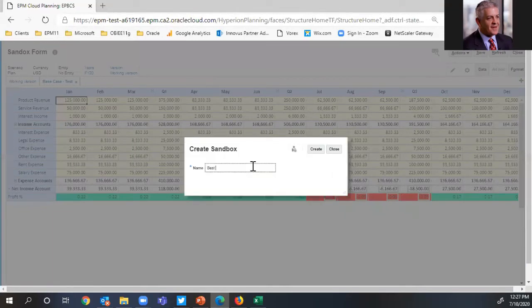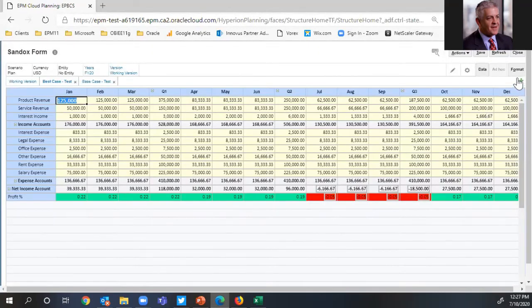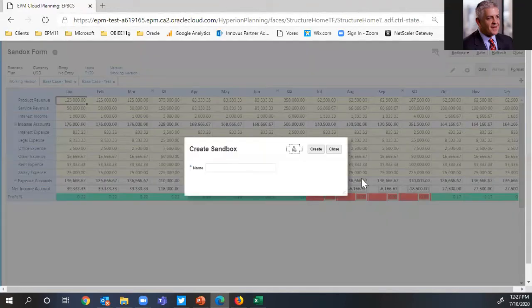I'm going to create best case test. And what's going on here as I'm adding these sandboxes is the data is actually getting copied to this new member.